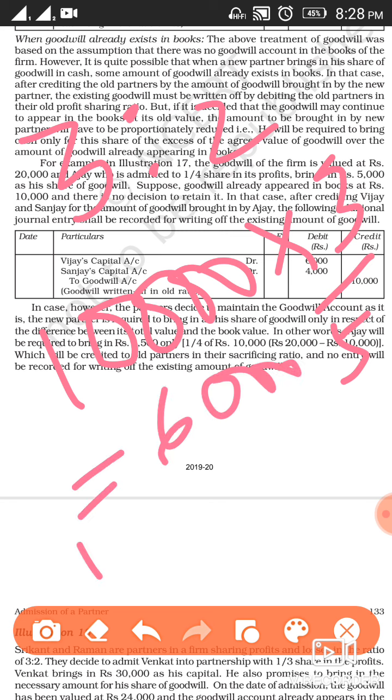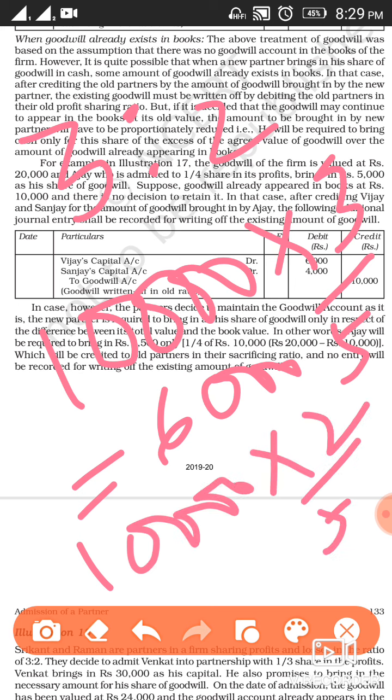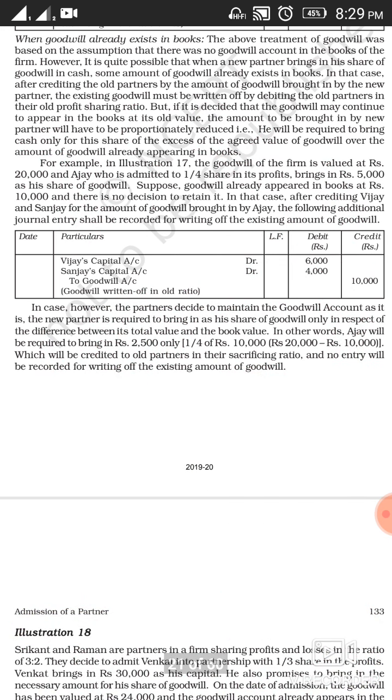The same way, the share for the other partner Sanjay will be 2/5. That's coming 4,000. So this is how we are going to calculate the share of old partners in the existing goodwill. As I've told you, the entry is old partners capital account debit to goodwill account, and this will be distributed in their old profit sharing ratio. So whenever you are given existing goodwill in the books of account, the same has to be written off among the old partners in their old profit sharing ratio. Note, in their old profit sharing ratio.